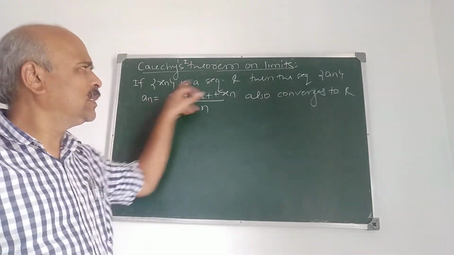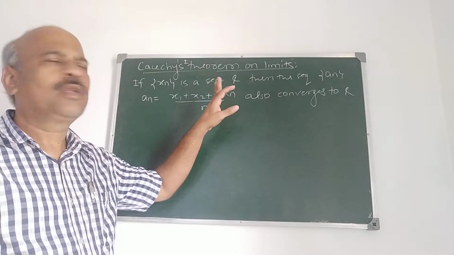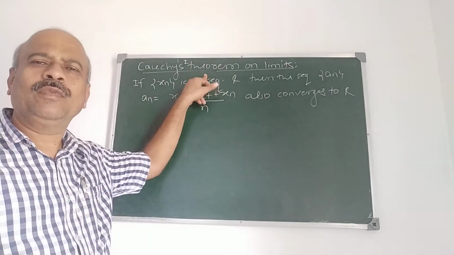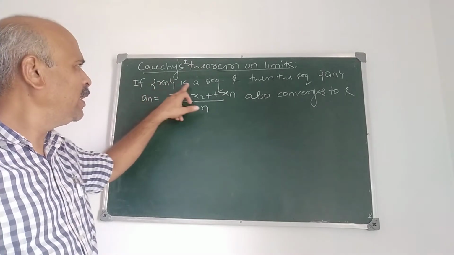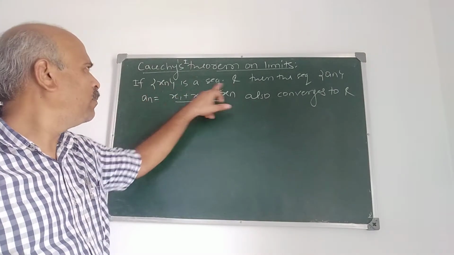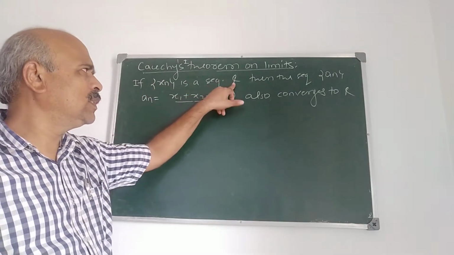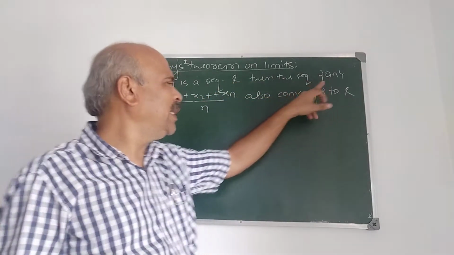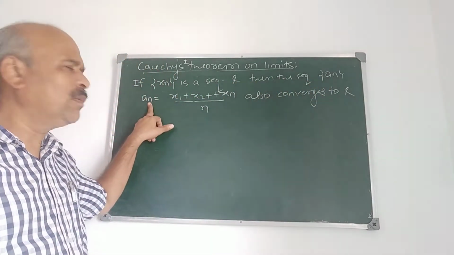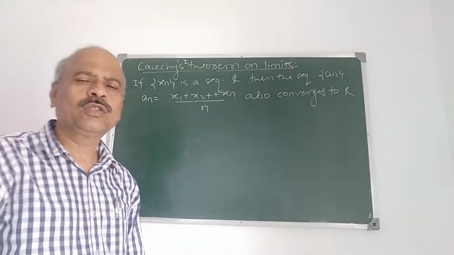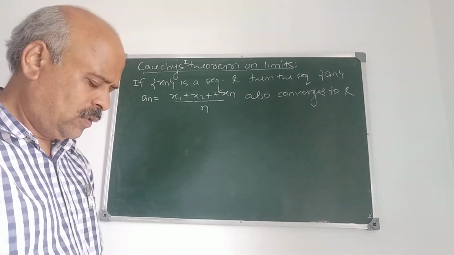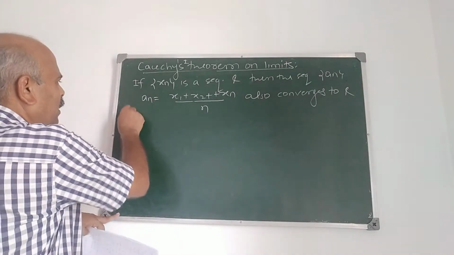I think the statement all have followed. In the examination, the statement will be given, not Cauchy's first theorem or second theorem. What is the statement? If limit xn is L, or if the sequence xn converges to L, then the sequence An, whose nth term is given by (x1 plus x2 plus ... plus xn) by n, also converges to L. Now see how this proof is done here.